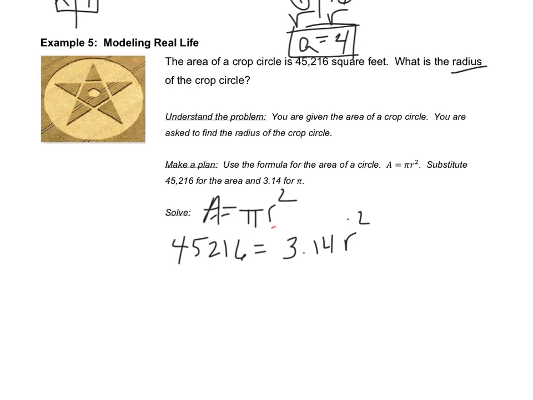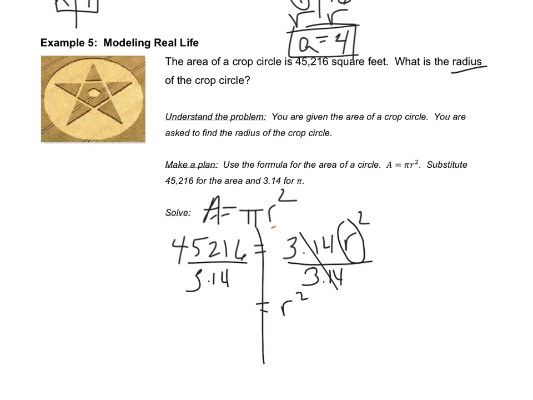Again, we're trying to solve for r. So we need to start moving with our inverse operations. Exponents are going to come after 3.14 when I use my opposite operations. So my first move here is to use 3.14 and divide. That's going to remove the 3.14 on the right, leaving me with just r squared.